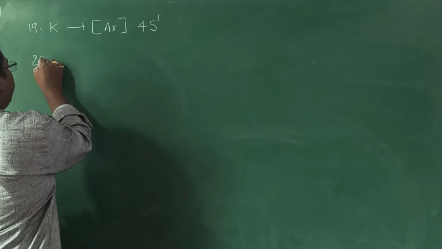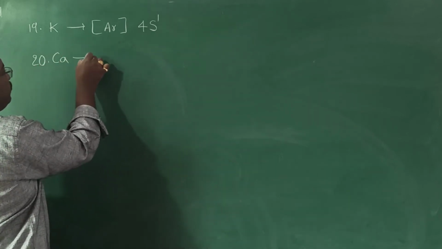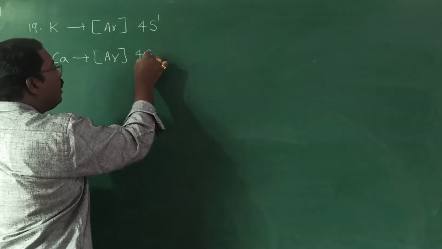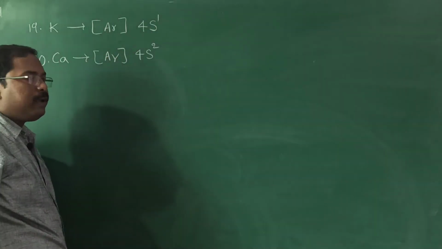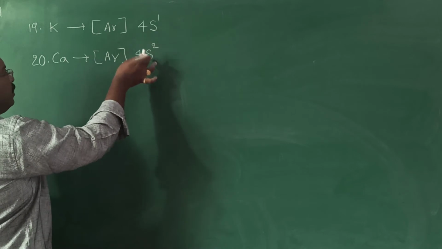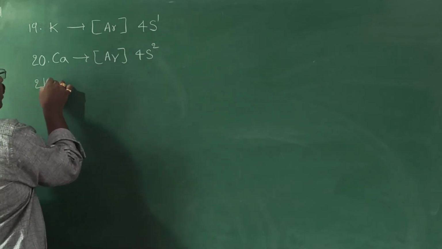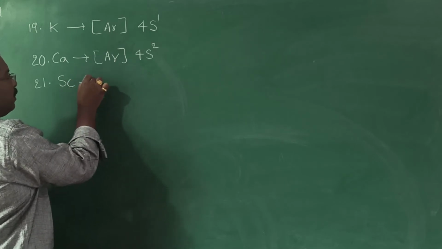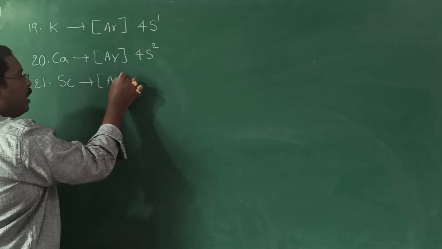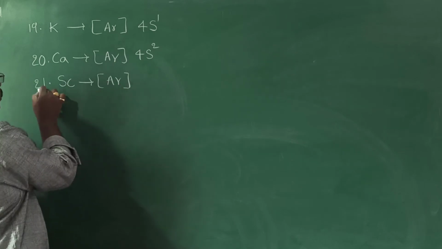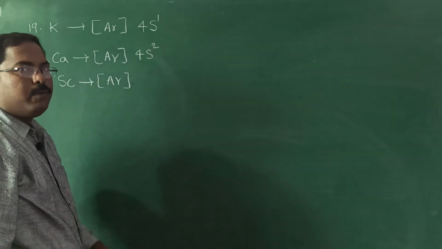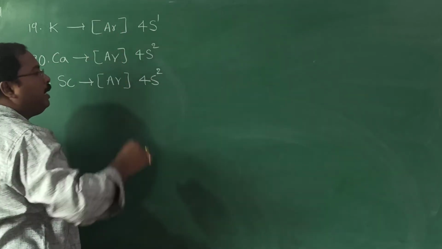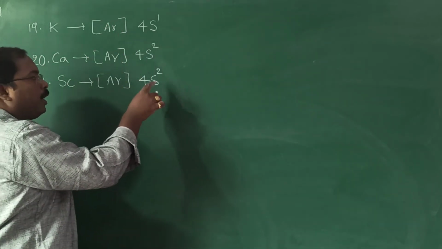Now coming to the next element, calcium. Now coming to representation of calcium, now it will be 4s2. Okay. 19th, this is 20th. Now coming to 21, scandium. So after argon, argon means 18 electrons. From 21, when we subtract 18, we have 3 more. So out of the 3, first electrons entered into 4s.